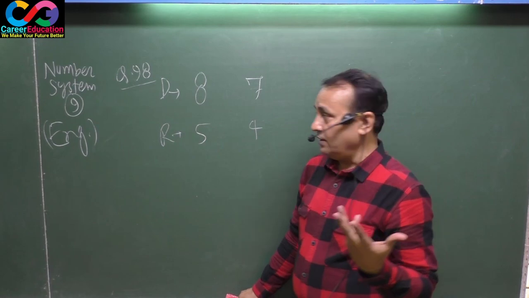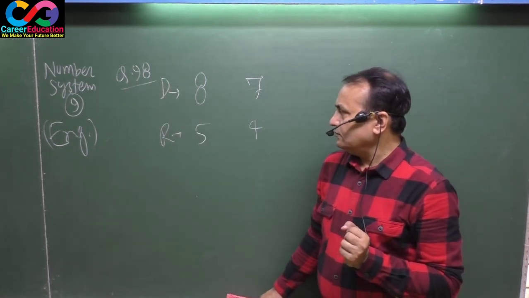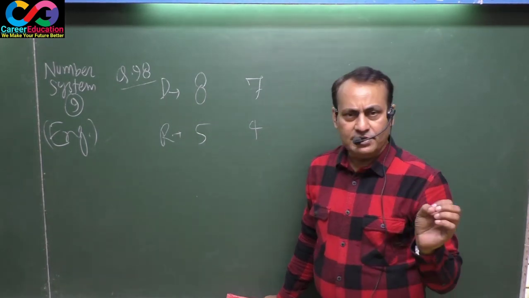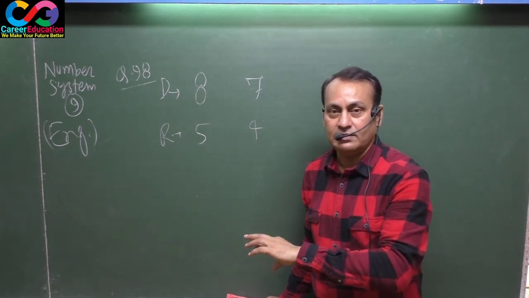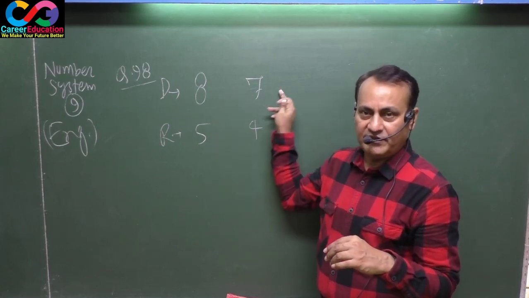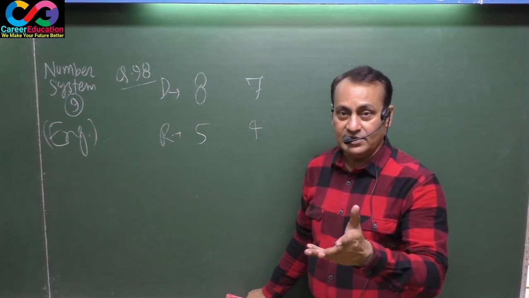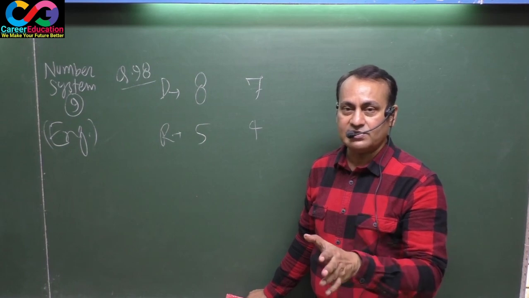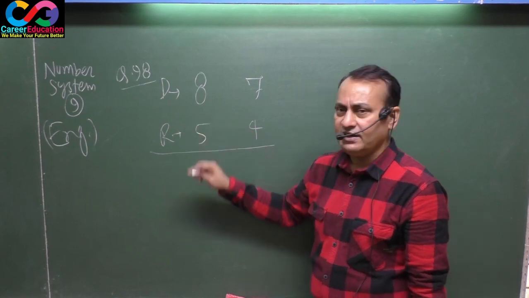Firstly, listen to me carefully. Whenever you see 2 or 3 divisors and 2 or 3 remainders as well, 2 divisors and 2 remainders, 3 divisors and 3 remainders, 4 divisors and 4 remainders, you have to watch the difference of divisor and remainder.